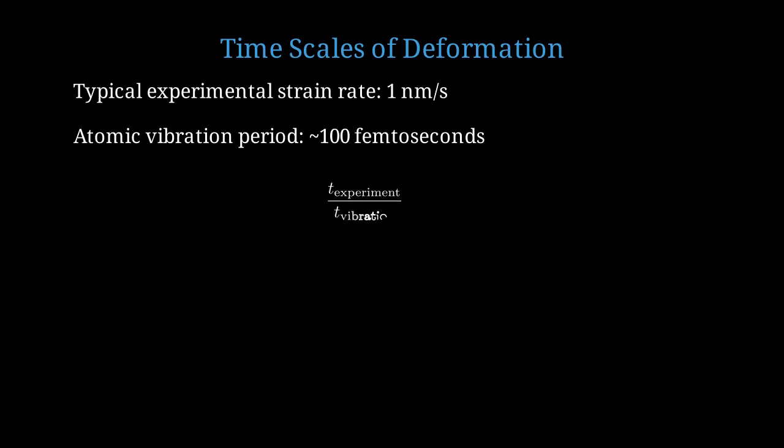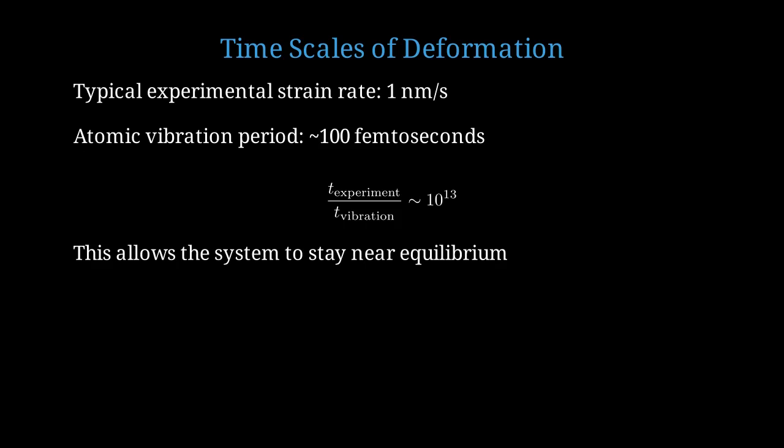The ratio of experimental timescale to atomic vibration time is about 10 to the 13. This means atoms have plenty of time to find their optimal positions during deformation. This huge separation of timescales allows a system to remain close to quasi-static equilibrium throughout the deformation process, which is crucial for reversibility. What about defects?